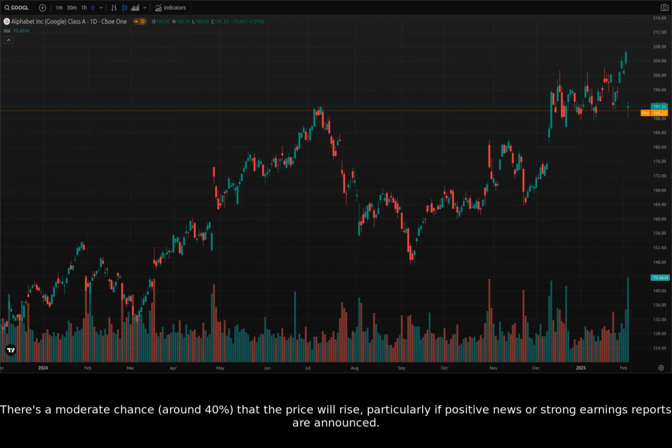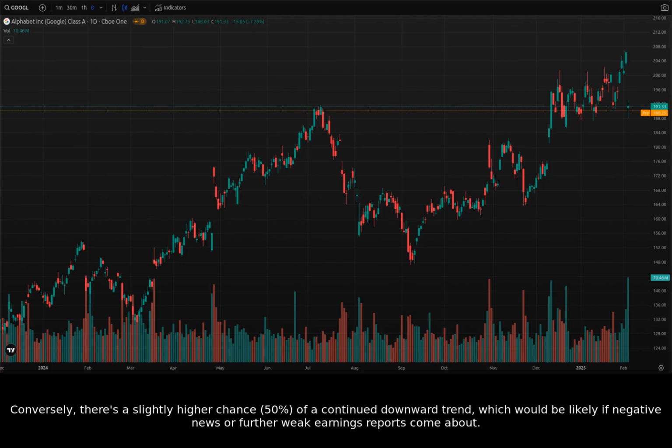There's a moderate chance, around 40%, that the price will rise, particularly if positive news or strong earnings reports are announced. Conversely, there's a slightly higher chance, 50%, of a continued downward trend, which would be likely if negative news or further weak earnings reports come about.